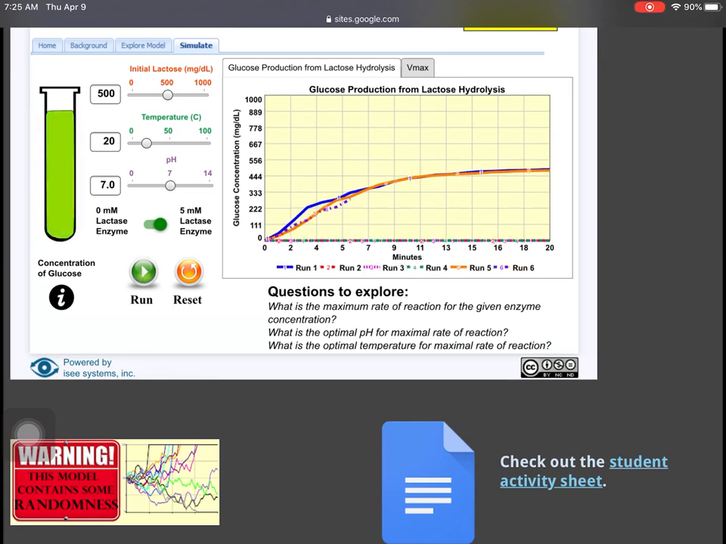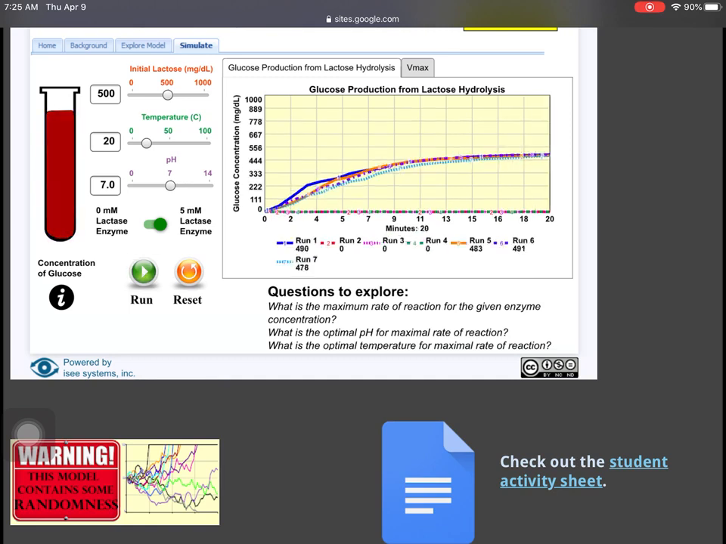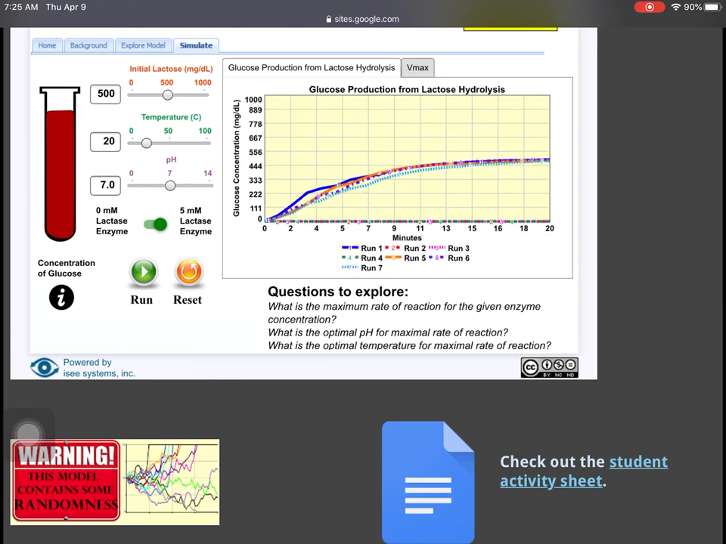And I'm going to run that again a couple times to see if I'm getting about the same result there. So run 6, it looks like I got 491. And run 7, I got 478. So I'm just going to write those two numbers in. And what I'm going to deal with is the average of those numbers.